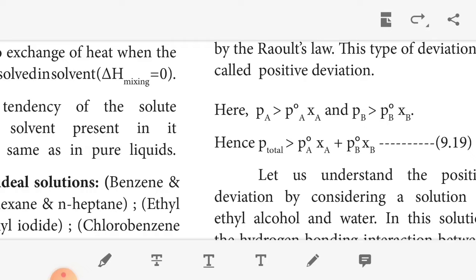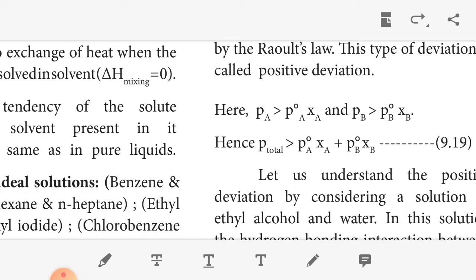Let us understand positive deviation with one example, ethyl alcohol and water. In this solution, the hydrogen bonding interaction between ethanol and water is weaker than the hydrogen bond interaction among ethanol molecules themselves and water molecules themselves. As a result, there is an increase in evaporation of both compounds from the aqueous ethanol solution, and consequently the vapor pressure of the solution is greater. So the mixing process is endothermic, del H mixing is positive, and there will be a slight increase in volume, del V mixing.